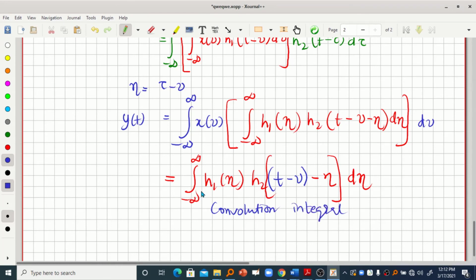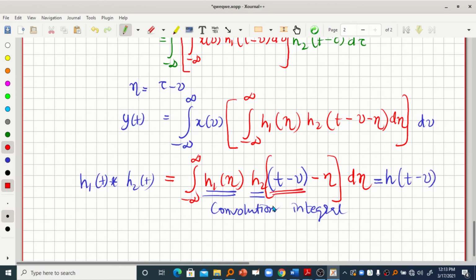What kind of convolution integral? It is a convolution between h1 of eta and h2 of constant minus eta. So actually this is the convolution of h1 of t and h2 of t, right? So we can define this as h of t minus v. So why is it h of t minus v?